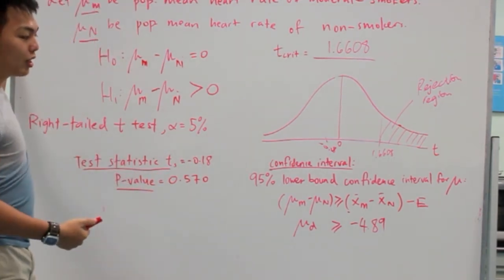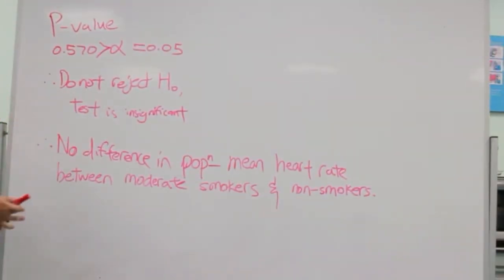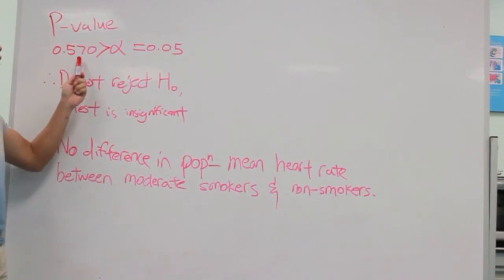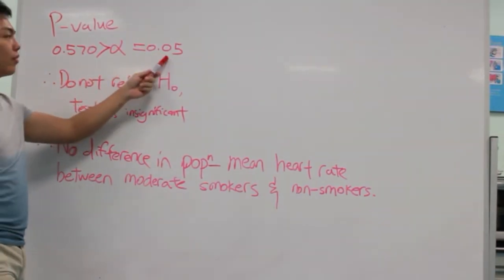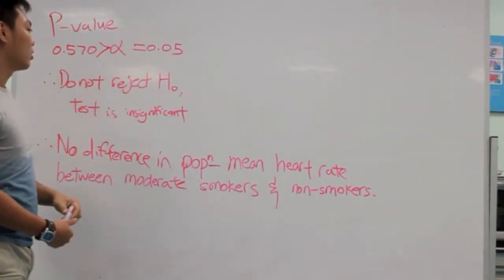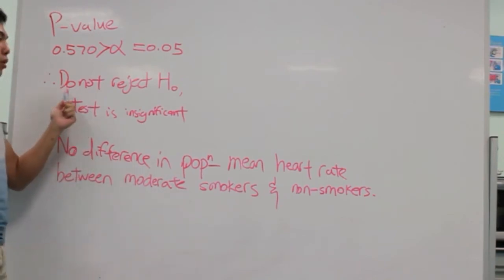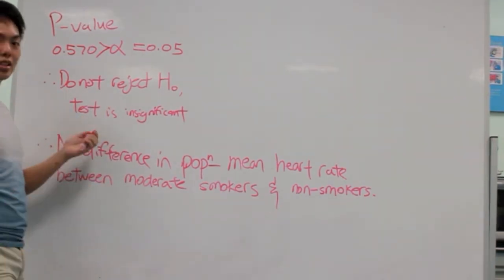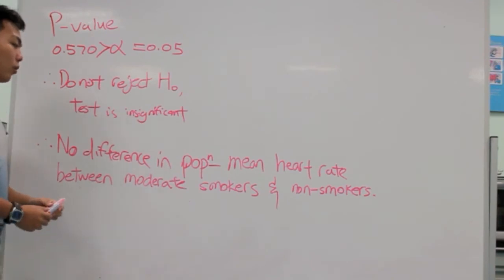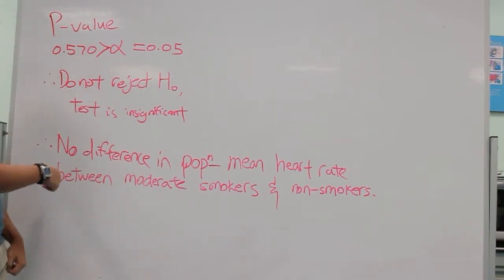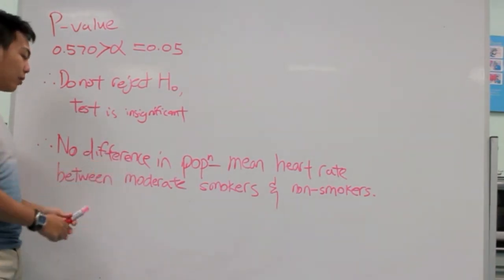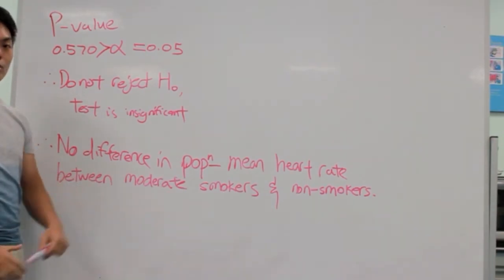Conversely, using the p-value method, 0.570 is greater than alpha, which is 5%, 0.05. So we can also say that we will not reject H0 and the test is insignificant, which goes to show that there is no difference in population mean heart rate between the moderate smokers and non-smokers.